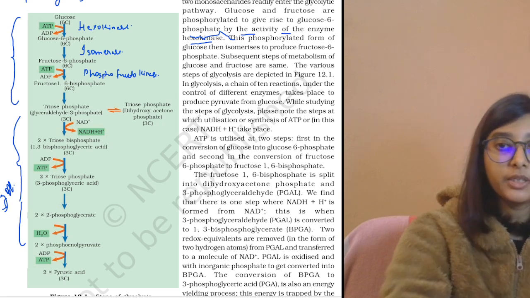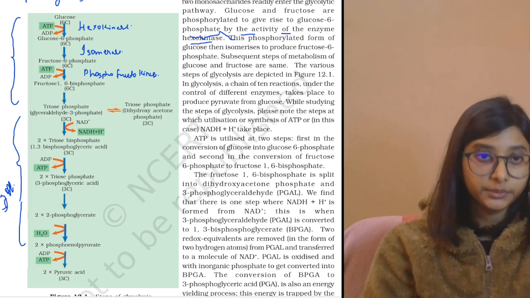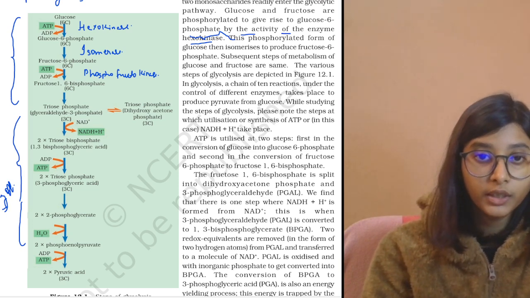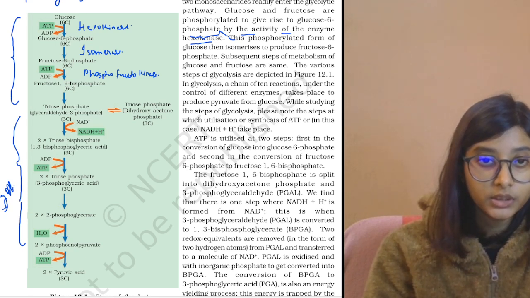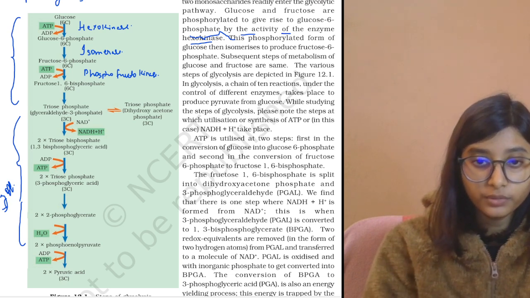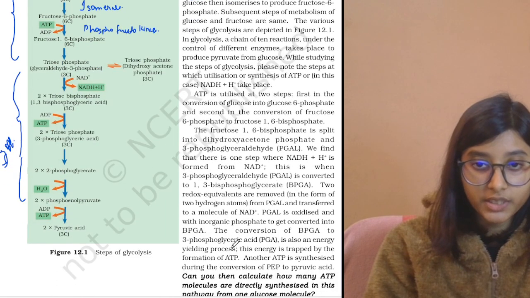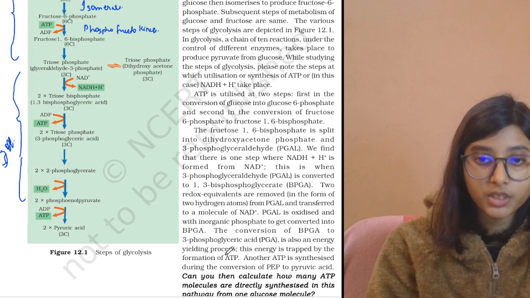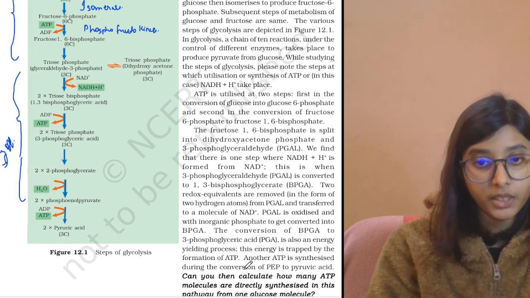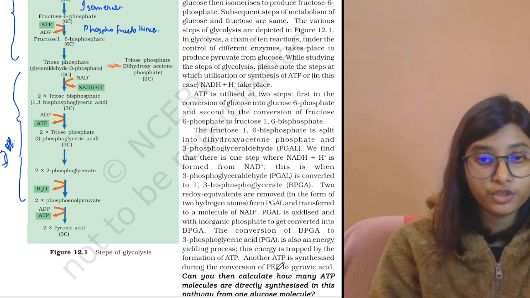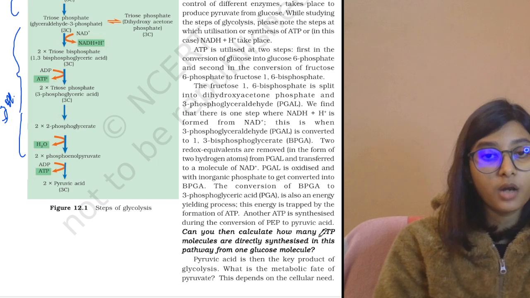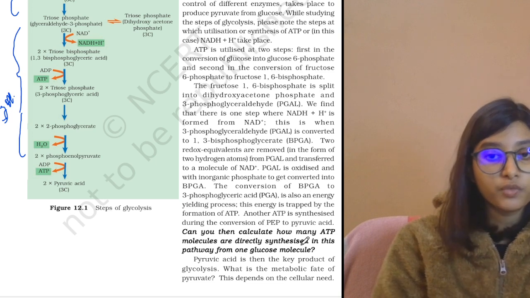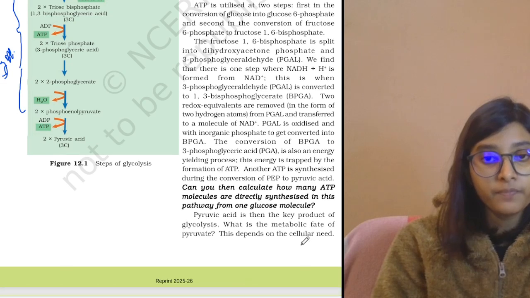And that's also mentioned here in the flowchart. So the conversion of BPGA, that is bisphosphoglyceric acid, to 3-phosphoglyceric acid is also an energy yielding process. This energy is trapped by the formation of ATP. Another ATP is synthesized during the conversion of phosphoenol pyruvate to pyruvic acid. So the question can be asked, can you calculate how many ATP molecules are directly synthesized in the pathway from one glucose molecule? So it will be 2 ATP and 2 NADH.